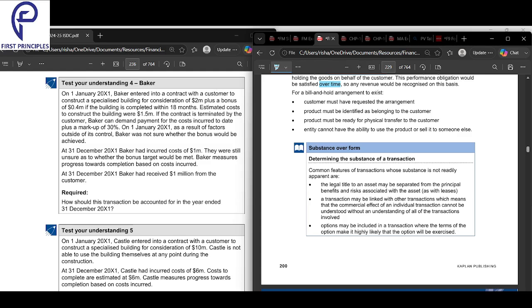So for a bill and hold arrangement to exist, customer must have requested the arrangement. Product must be clearly identified as belonging to the customer, that these particular cartons or these particular boxes belong to this customer. The product must be readily available for physical transfer to the customer. You can readily transfer it to the customer.